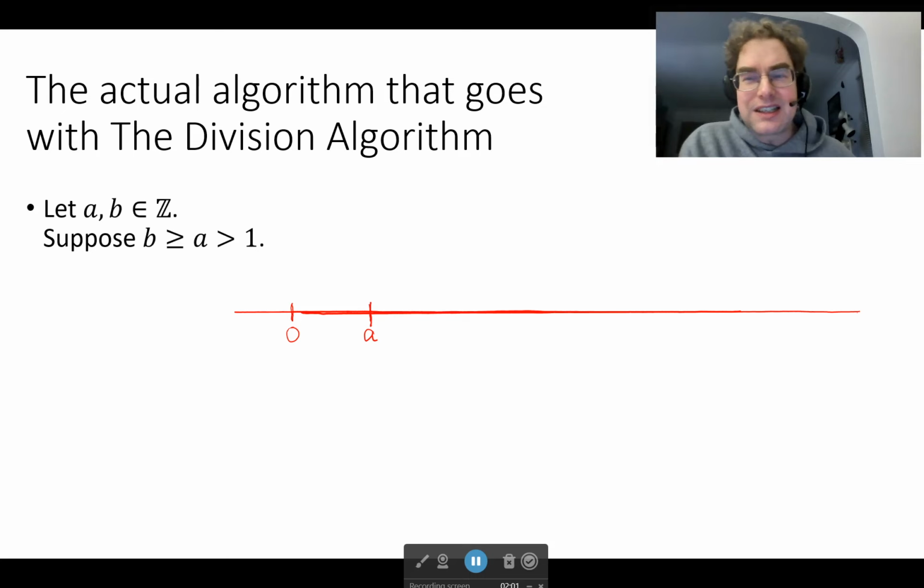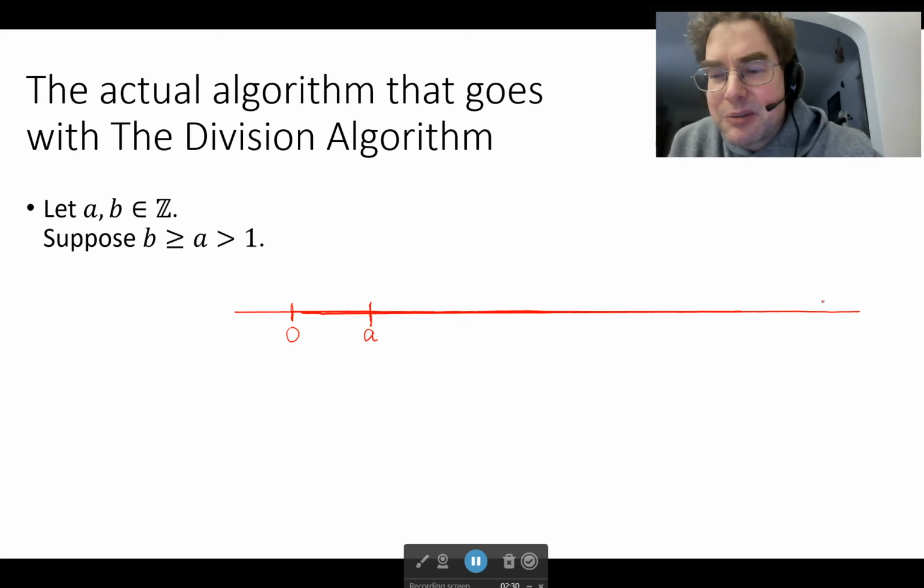For this illustration, we start with two integers, a and b, and suppose that everything is positive, that b is greater than or equal to a, and a is greater than 1. The case where a is greater than b we covered in class already; it's not a very interesting case. We could adjust for negatives if we wanted to, but let's just do this illustration.